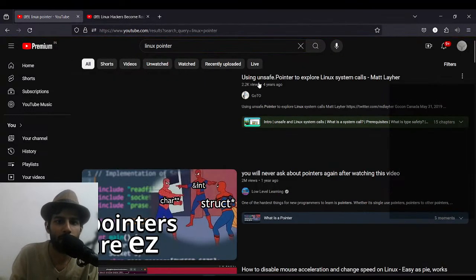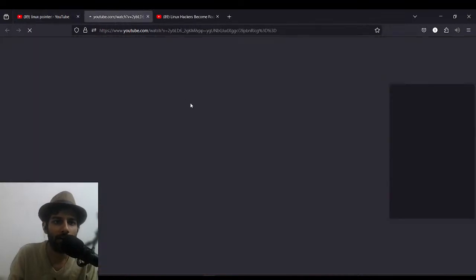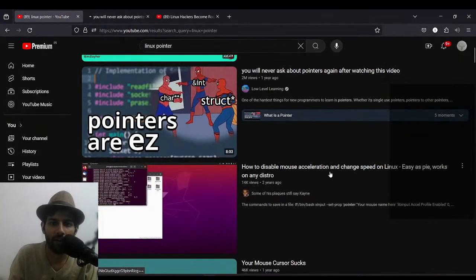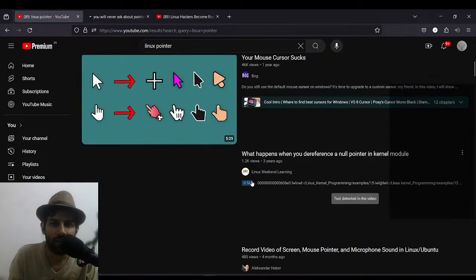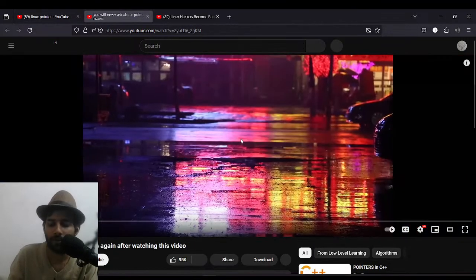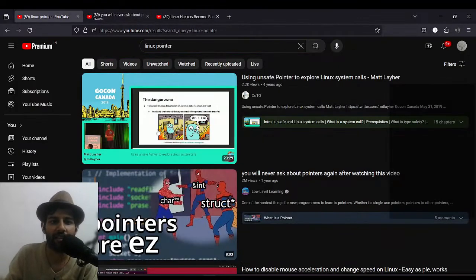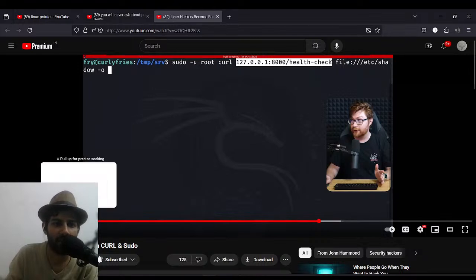He also used another technique, which was pointers. He used pointers for Linux. Right, I also want to know what these are. Not these pointers. One of the hardest things for new programmers to learn. Not this, not this, not this.